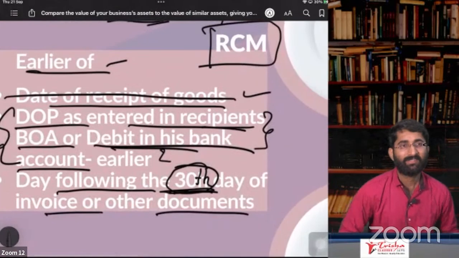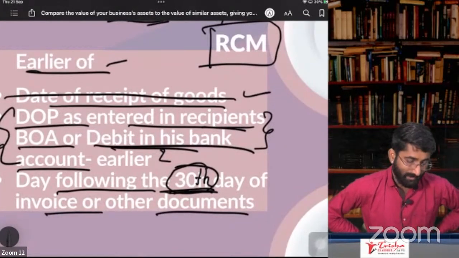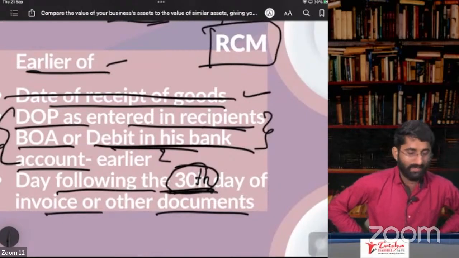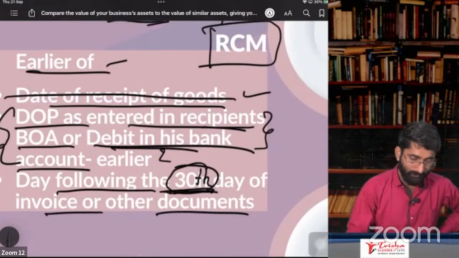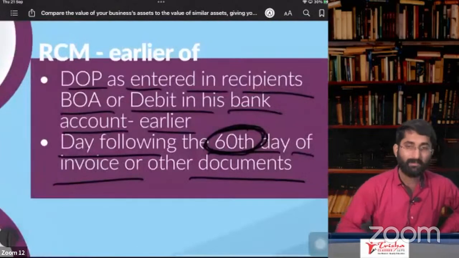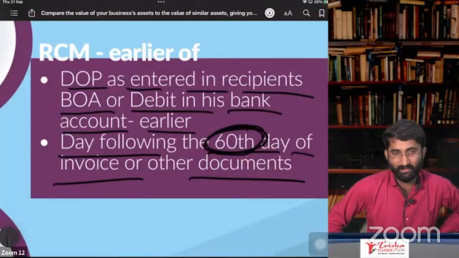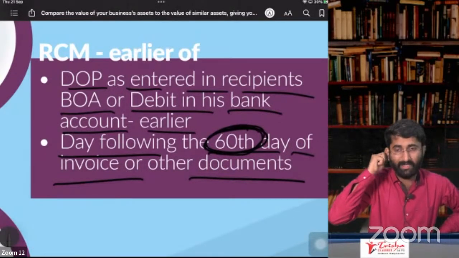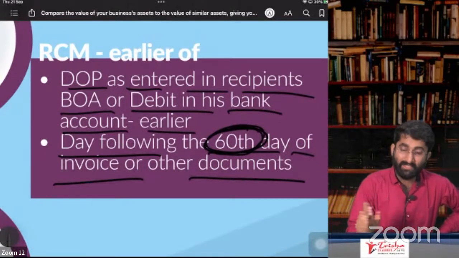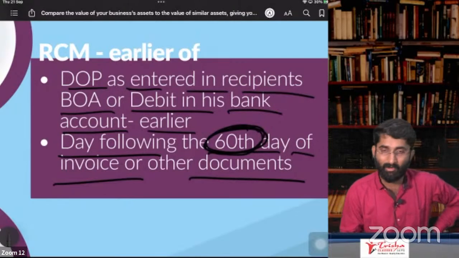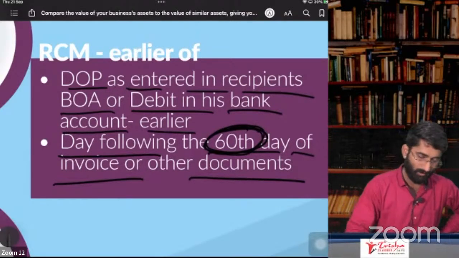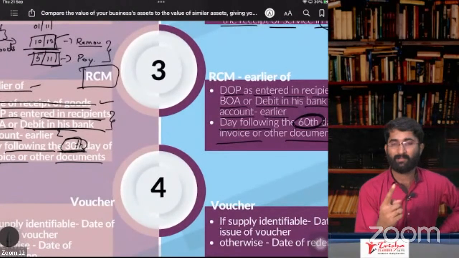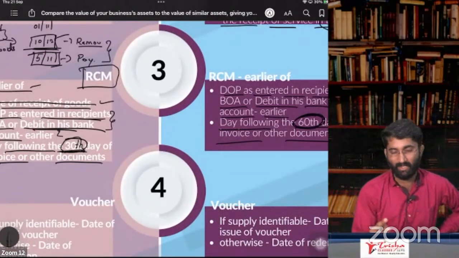So here, that is earlier of date of receipt of the goods, date of payment, or day following the 30th day. That is in case of RCM. And here, RCM in case of services. Services ka RCM is that date of payment as entered in the recipient books. That is date of payment it is. Or 60th day following the date of invoice. This is about section number 12, subsection 3, section number 13, subsection 3.